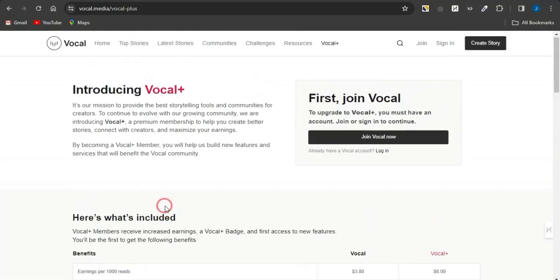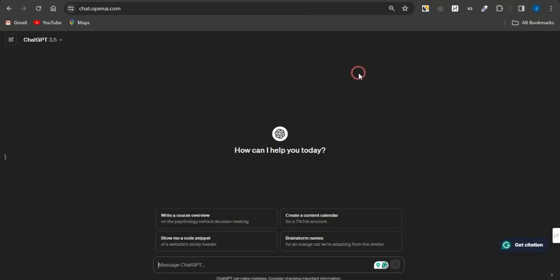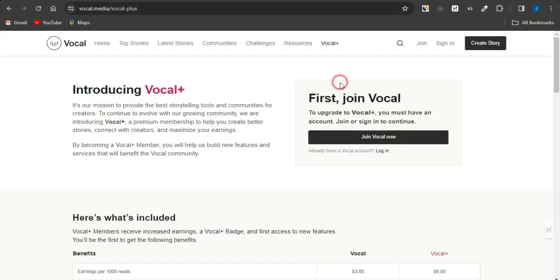So make sure you take out your time, write out the content, utilize ChatGPT to modify the content, and go on to post that on Vocal.media as a story. Now the article does not actually need to be good. ChatGPT is going to go on to make that article quite very good right there. So regardless of how your article looks, ChatGPT is going to do the magic so far as you're utilizing the right prompt. And you can just simply leverage that right now, create cool content, and make money online.